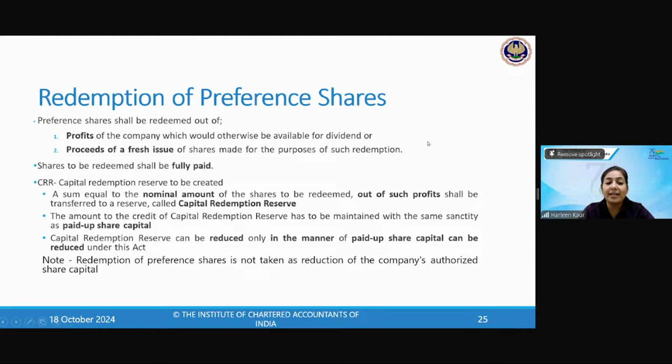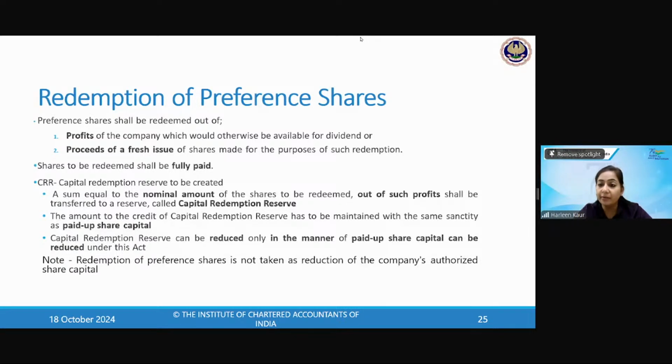Amounts credited to CRR have to be maintained with the same sanctity as the paid up share capital. So as if it is paid up share capital, that kind of amount has to be maintained. It can be reduced only in the manner the paid up share capital of the company can be reduced. When we do the reduction of share capital, we will understand there. But does redemption of preference shares amount to reduction? Very good, Abhishek Singh. CRR is created to maintain the capital structure of the company. Very nice. So it is treated as the paid up share capital of the company only, and it can be reduced only as if the share capital is reduced.